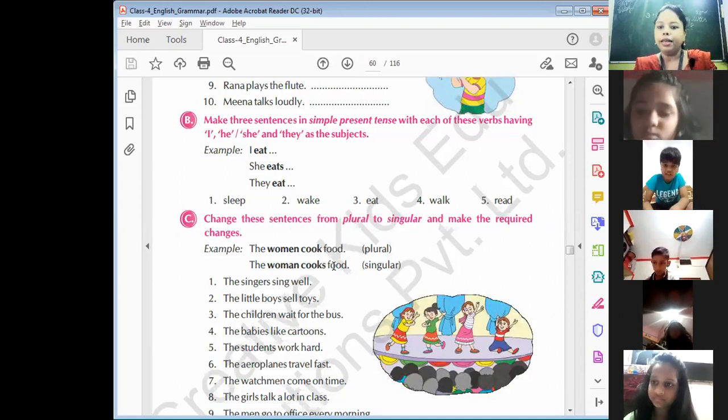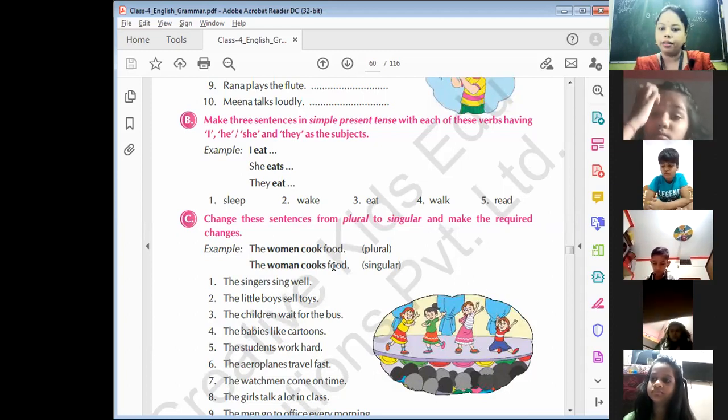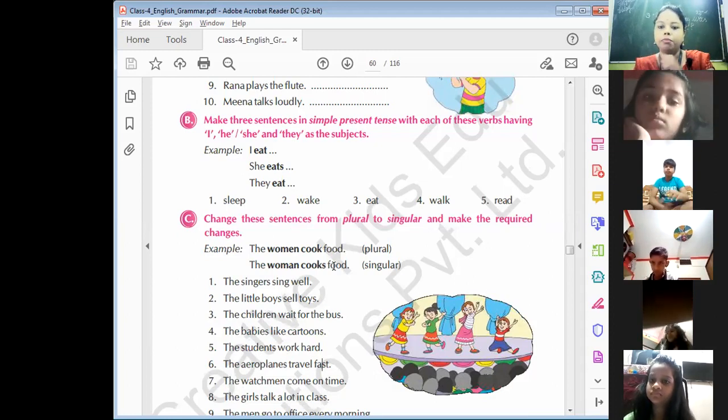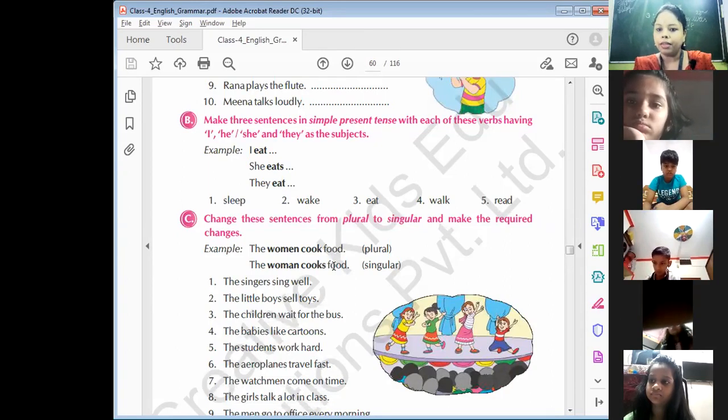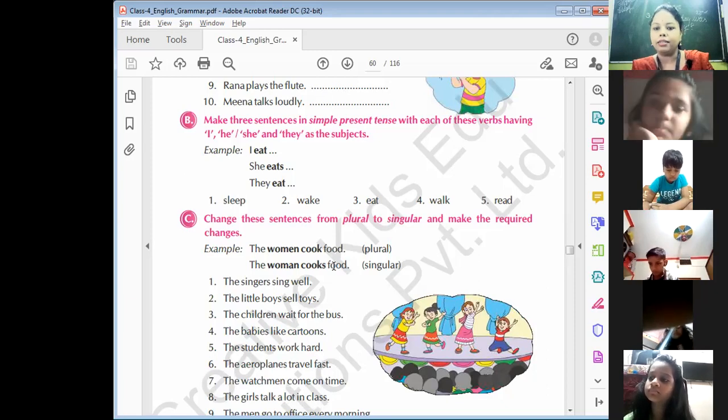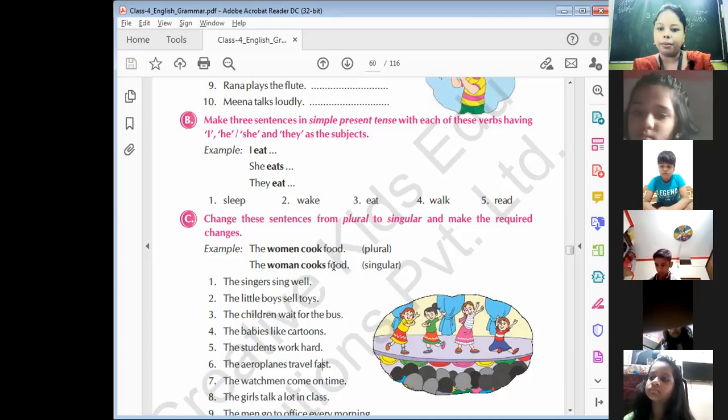Understand? He eats, वह खाता है. He comes, वह आता है. She goes, वह जाती है. Understand? Ram plays, राम खेलता है. सीता dances, सीता नाचती है.